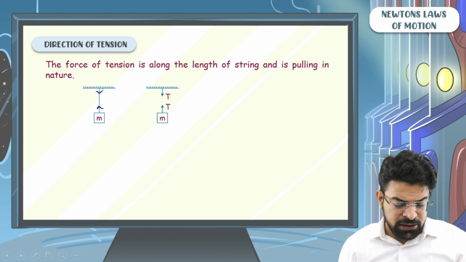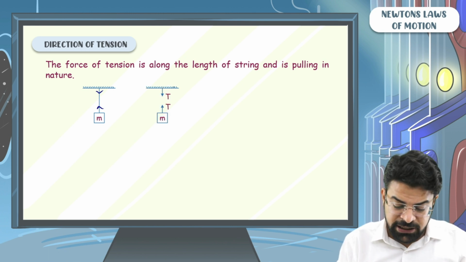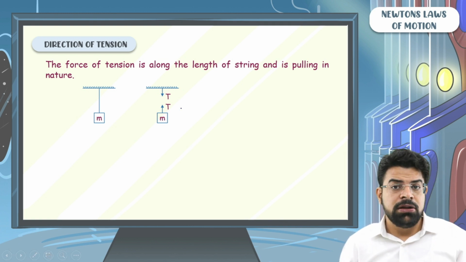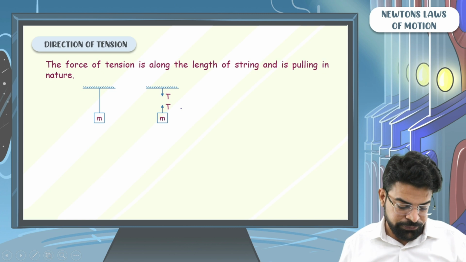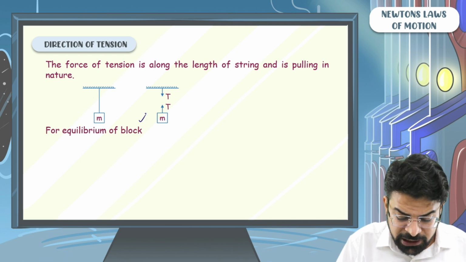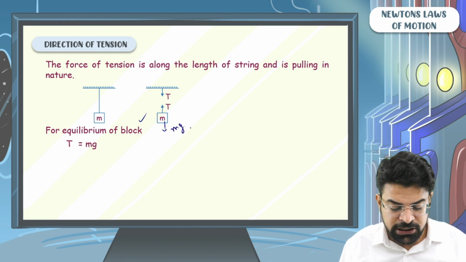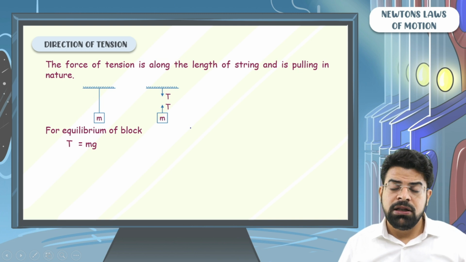So if you look at the forces applied by string on the ceiling, it will be downward, and on the block it will be upward. The force of tension is pulling in nature. For the equilibrium of block, here you can say that the force of tension acting on the block should be equal to the weight of the block. So tension has to be equal to mg. Let's see one more example.